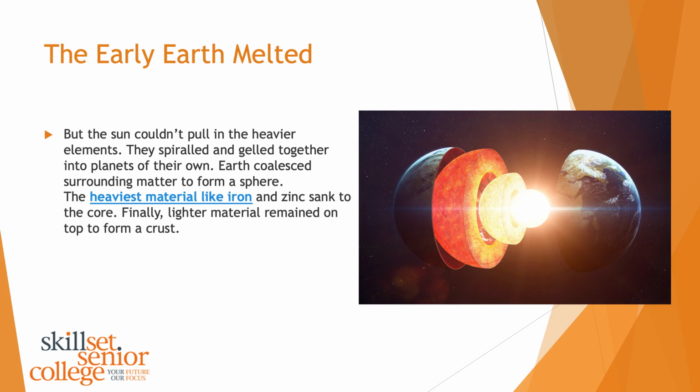So the sun couldn't pull in the heavy elements. They spiraled and gelled together into planets of their own and started forming rocky planets. And the Earth coalesced surrounding matter to form a sphere. The heaviest material like iron and zinc sank to the core, and finally lighter material remained on top to form a crust.